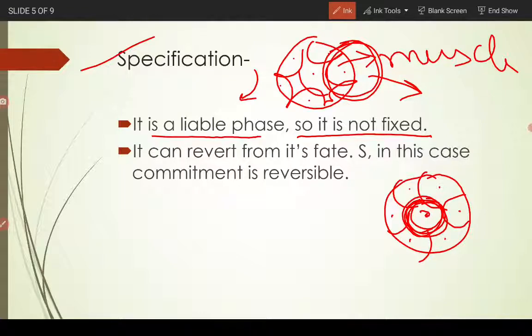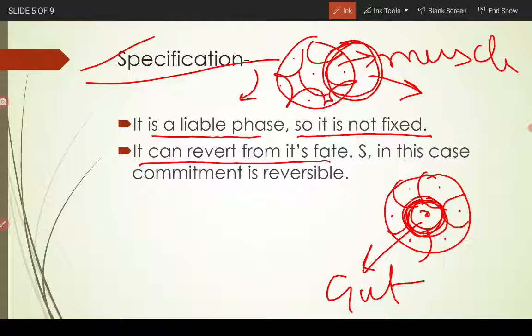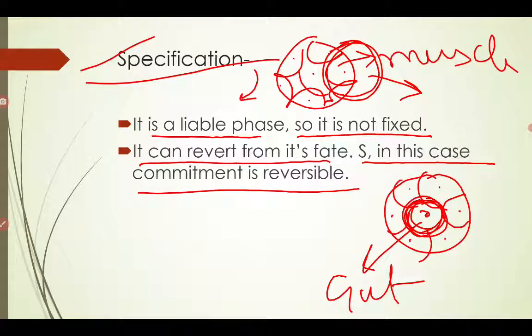So now the cell will no longer form muscle but will form gut. That kind of commitment, which could be changed, is specification. So it can revert from its fate. In this case, the cell could revert from its fate and commitment is reversible. Let's go to the next slide.